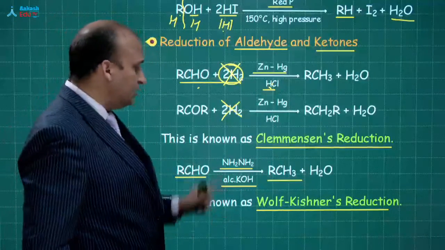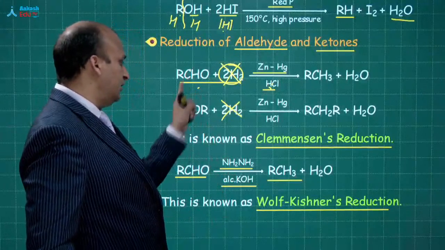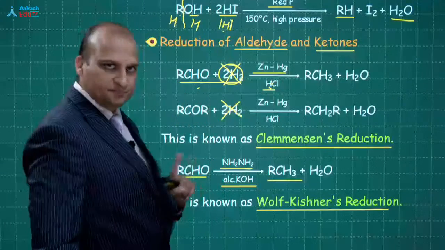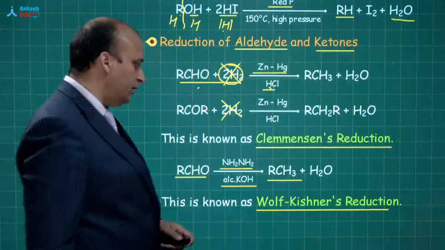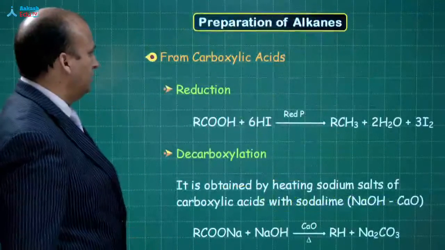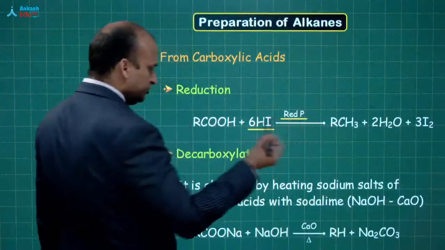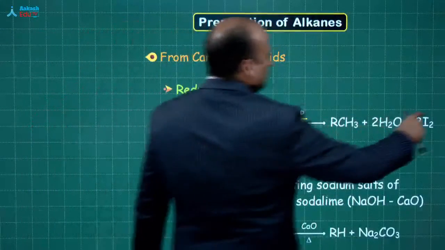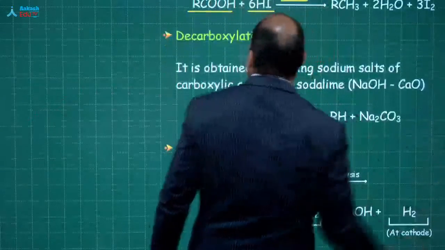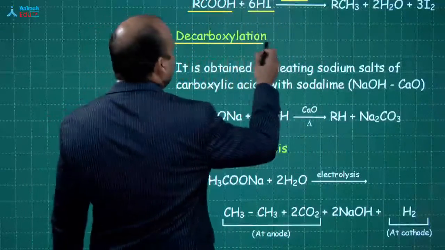In both the cases, you are getting hydrogens which get added over here. Clear? Okay. Next one. Now from carboxylic acid, we are using HI and red phosphorus. Already we have talked about this part. What is the next method? Next is important. This is decarboxylation.